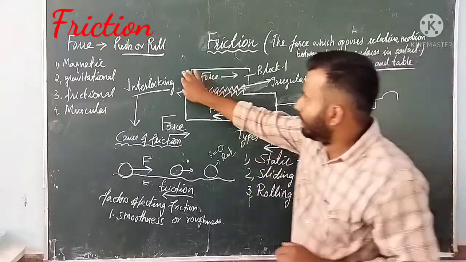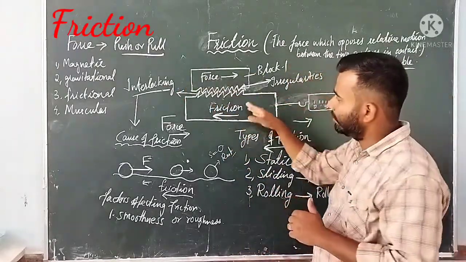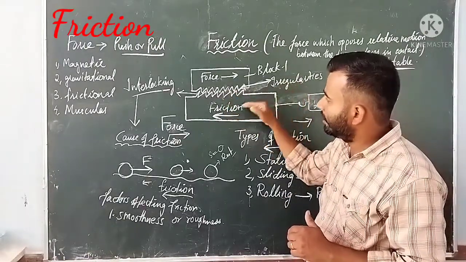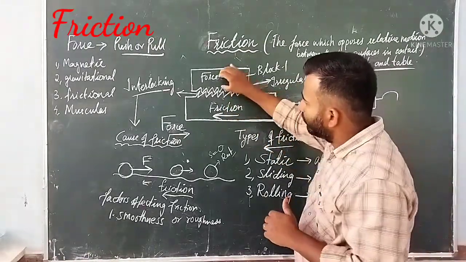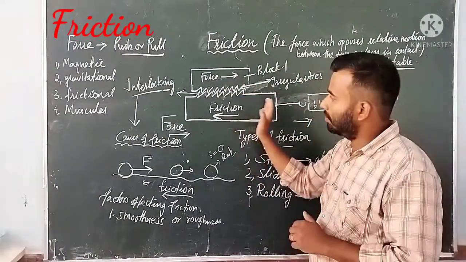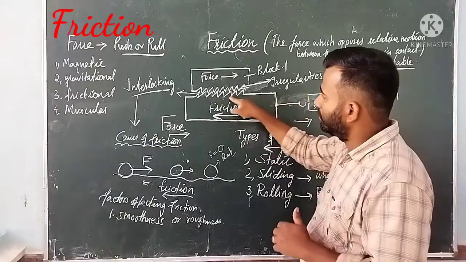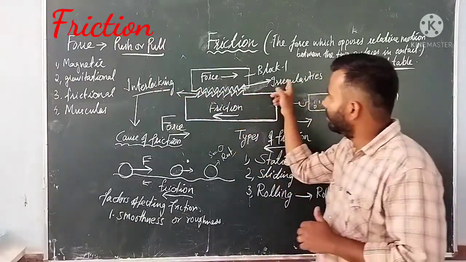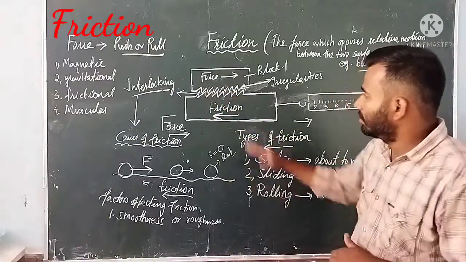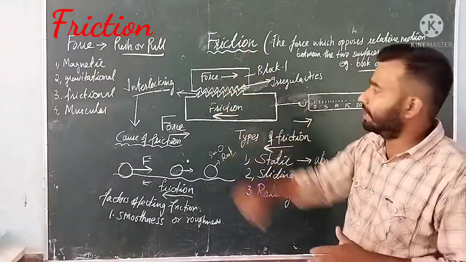When you apply a force along this direction, the forward motion of this block will be reduced or prevented due to the interlocking of irregularities present between the two surfaces. That is the cause of friction.